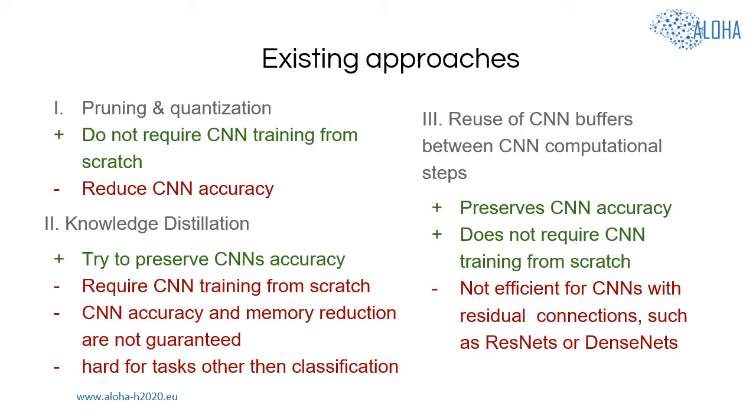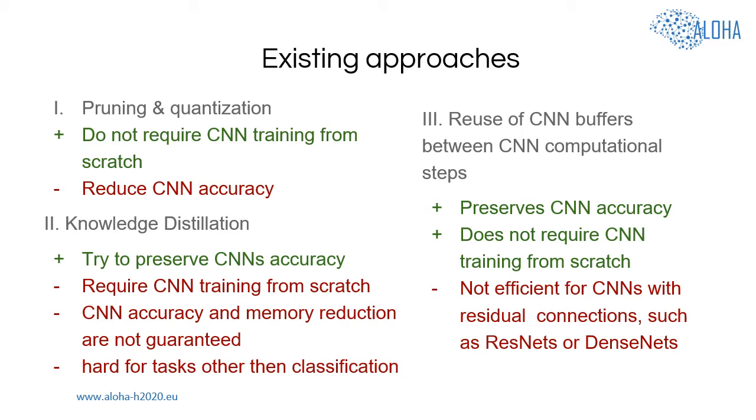The knowledge distillation approaches replace a CNN with a functionally equivalent CNN of a smaller size. These approaches try to preserve original CNN accuracy. However, since in these approaches a smaller CNN is trained from scratch, these approaches cannot guarantee that accuracy is actually preserved. Moreover, the knowledge distillation approaches are mostly suitable for the CNNs that solve classification tasks and are very hard to be performed for the CNNs that solve other tasks, such as segmentation or object detection.